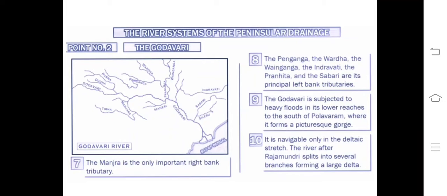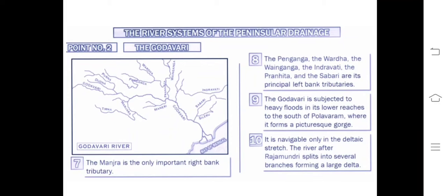It is navigable only in the deltaic stage. Yes, it can be navigable in the deltaic region where it forms the delta. The river after Rajahmundry splits into several branches, forming a large delta. Obviously, it involves the larger areas of your eastern coast. That's why it forms the deltaic region. That's why our Eastern Ghats are not continuous, I told you, and that's why not favorable for natural harbour and ports development.